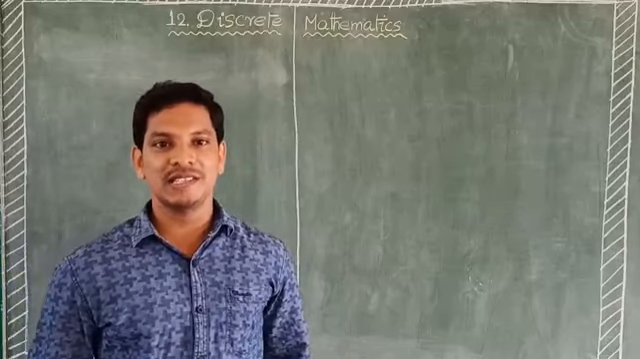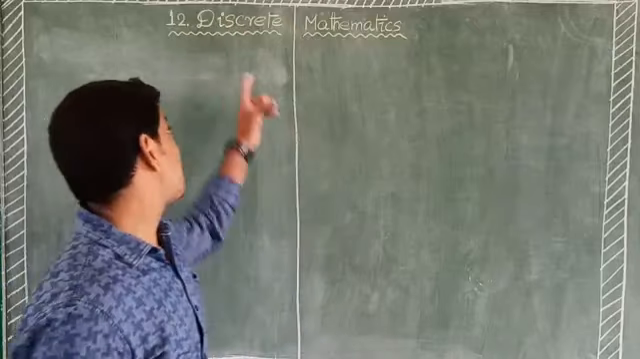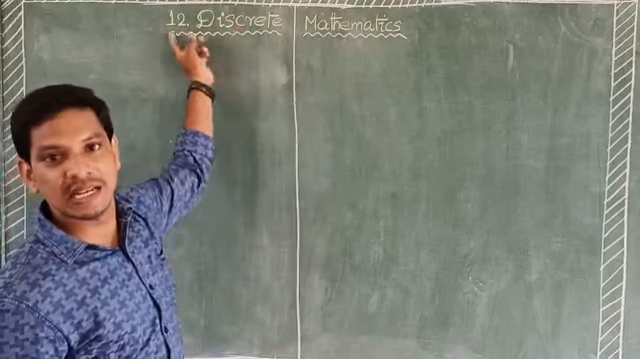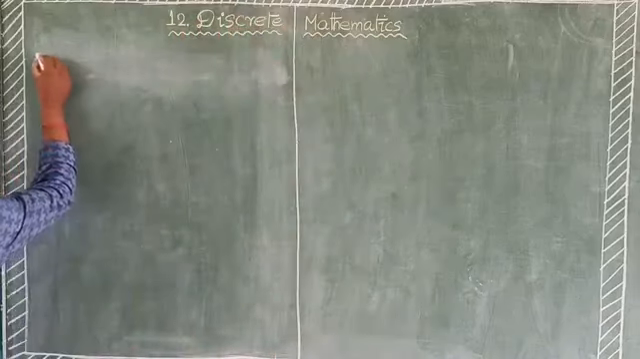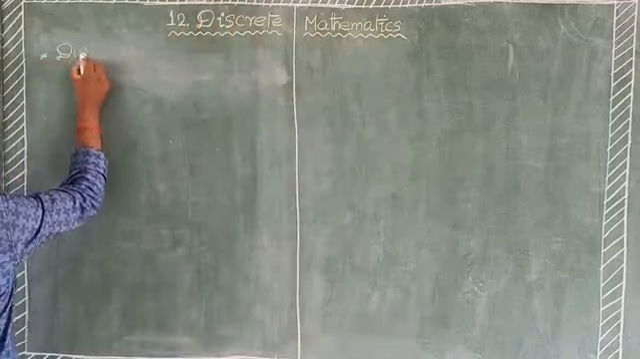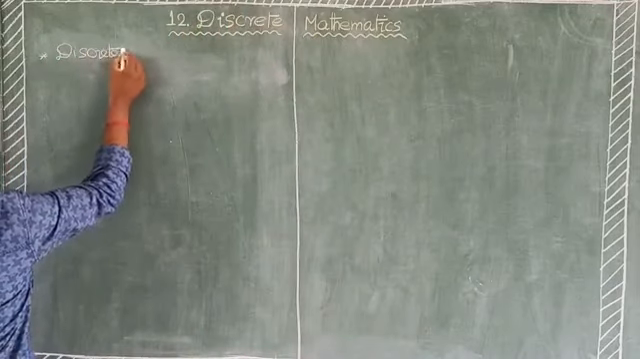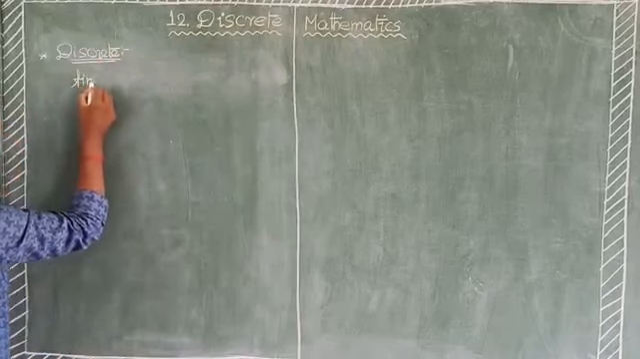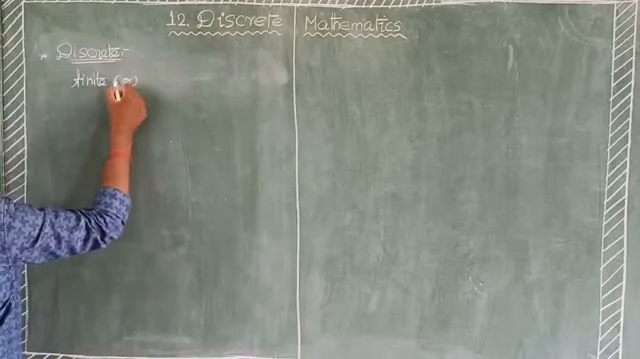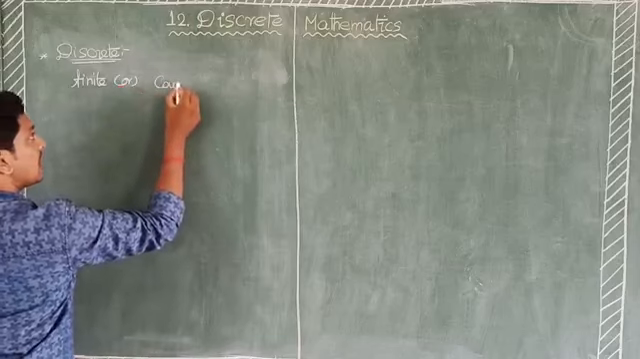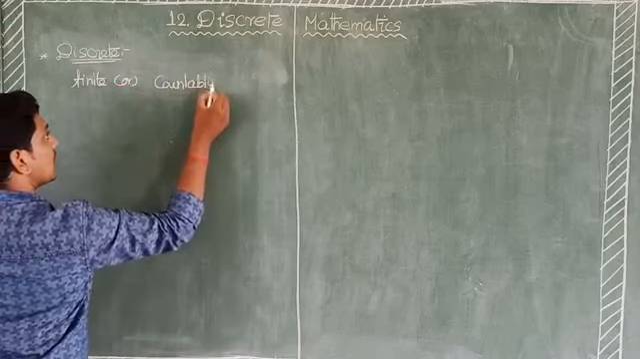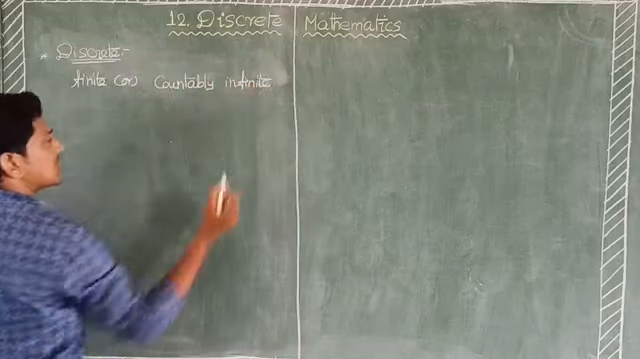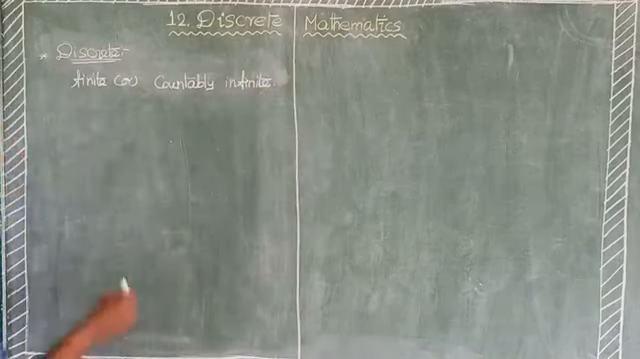In this class, we will discuss a new chapter, chapter number 12, discrete mathematics. What is meant by the word discrete? Discrete means finite or countably infinite. Okay, next one, binary operation.